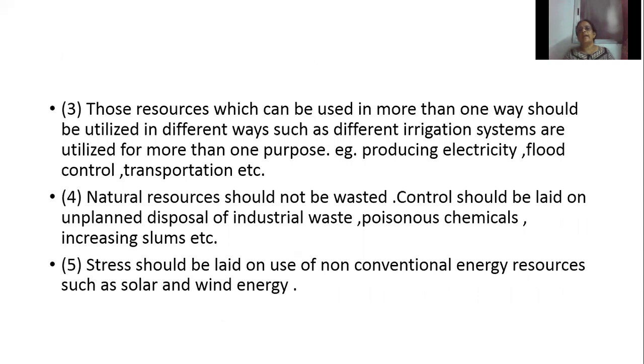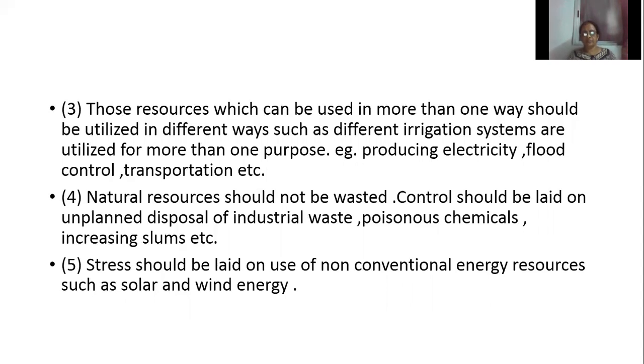For example, dams have been constructed across the rivers. That is why it is known as a multi-purpose project, for more than one purpose. For producing hydroelectricity, to control flood in the rivers, transportation, inland navigation, etc.